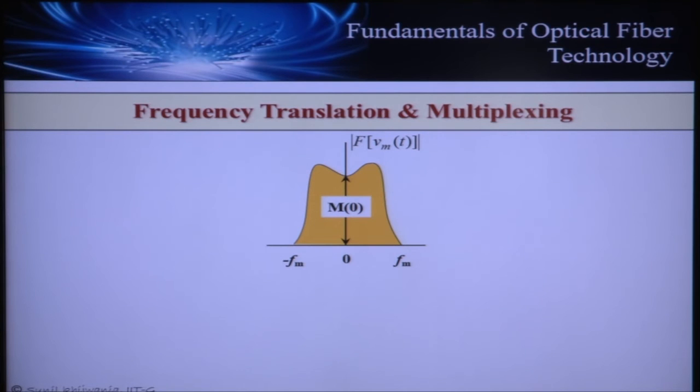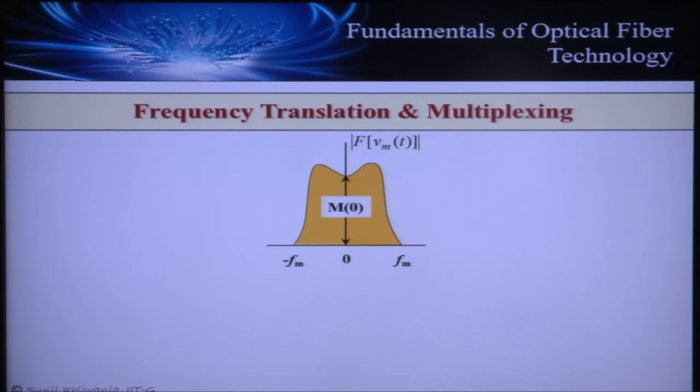And this is the example I am taking now. I have a signal which has to be transported, which is aperiodic and contains finite energy. In this case, to look into its frequency spectrum, I have to Fourier transform the function. So VM(t) is my general signal which has to be transported, and this figure shows the Fourier transform of this baseband, band limited signal. As you can see, this occupies frequency from minus FM to FM. So this is a band limited signal.